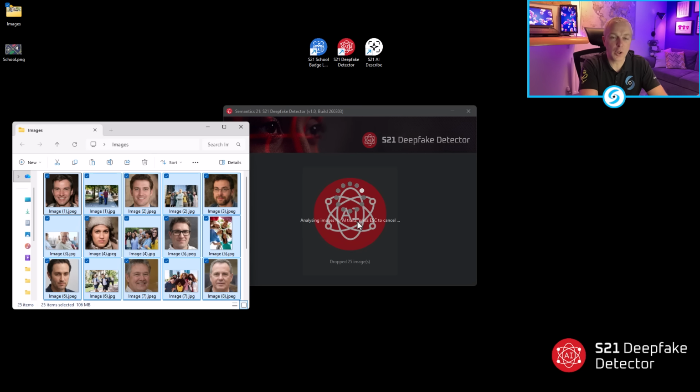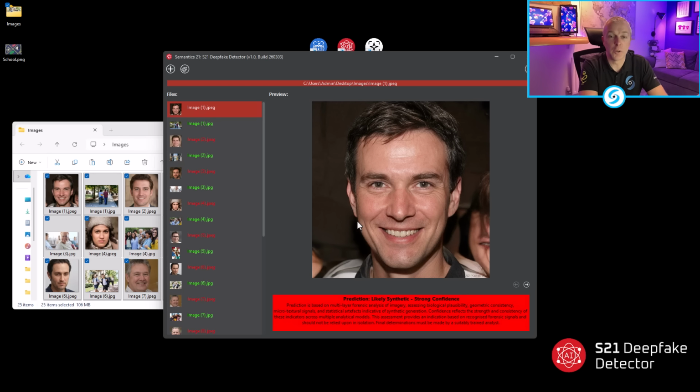Now, we are not looking at the EXIF data or the building blocks, the signatures of the file, we're looking at the content of the actual picture. Other competitive solutions on the market may be looking at signature analysis or metadata, and they need to hold a library to know how that file was created, what tool was used, so they can verify whether that signature matches what they have in their library.